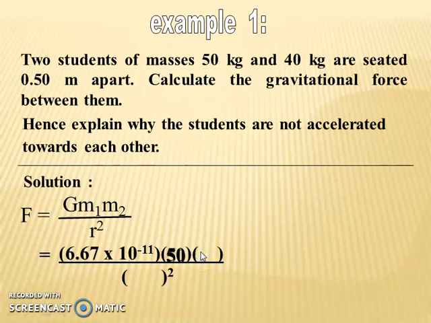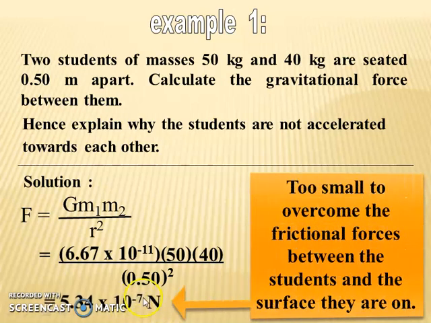The masses of the two students are 50 kg and 40 kg. The distance between them is 0.50 meter. The answer is 5.34 times 10 to the power of negative 7 Newton. This value is too small to overcome the frictional force between the students and the surface they are on. That is why the students are not accelerated towards each other.